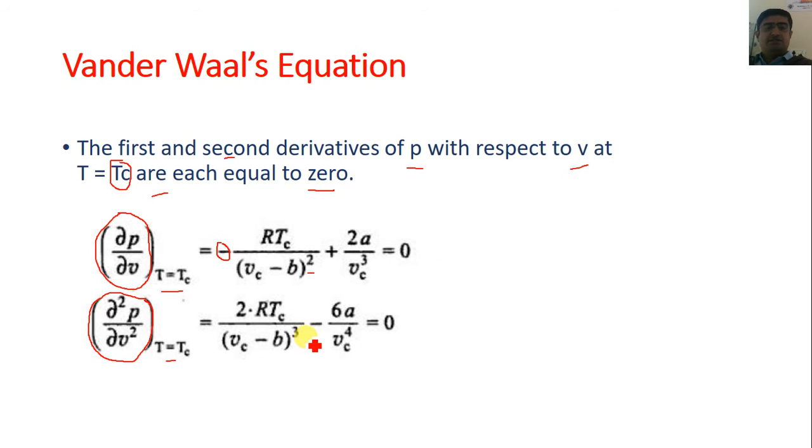If we place this term at the denominator, then it becomes Vc minus b the whole square.